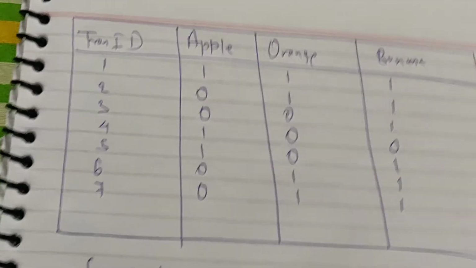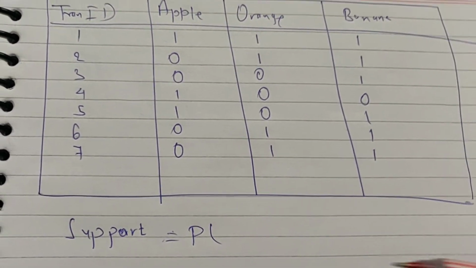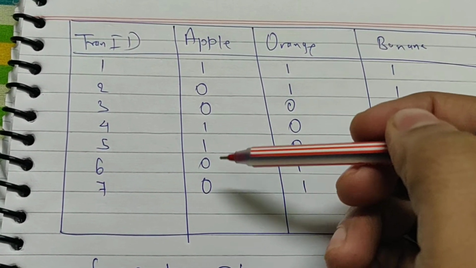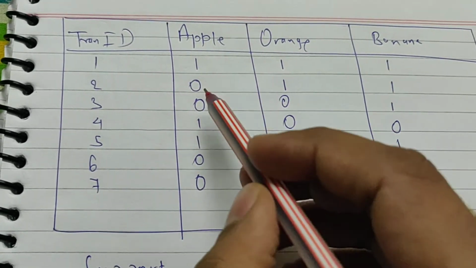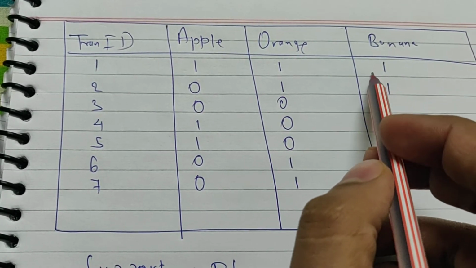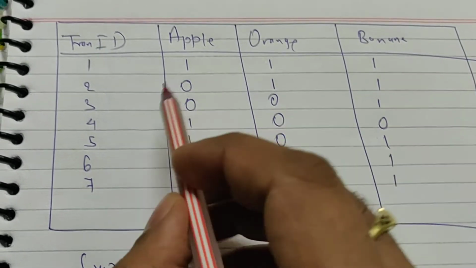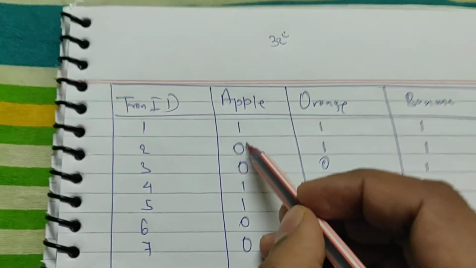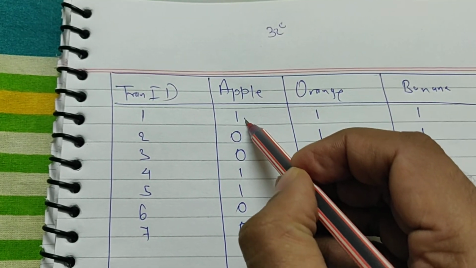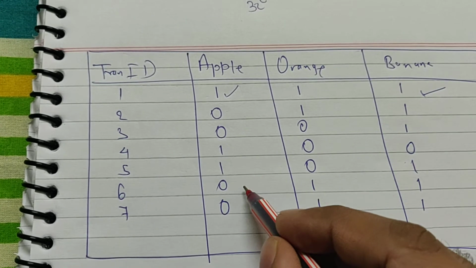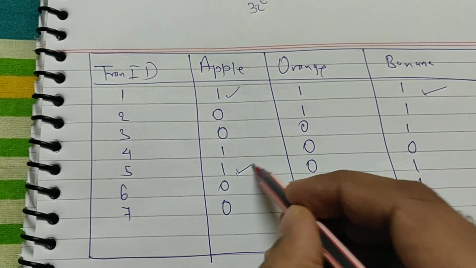So let's go back to this. We can see that the total number of transactions is 7, and apple and banana occur in two instances where both have been purchased together. One is this one, I'll just highlight this one, and here.